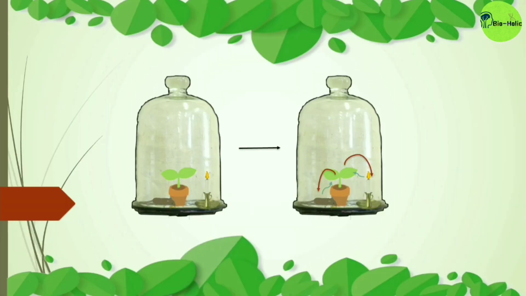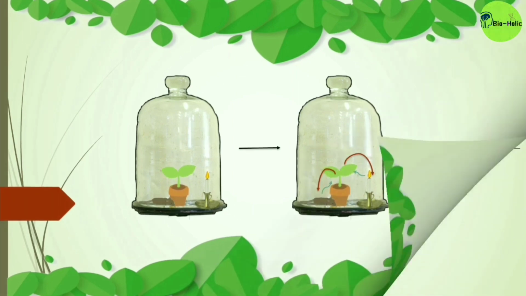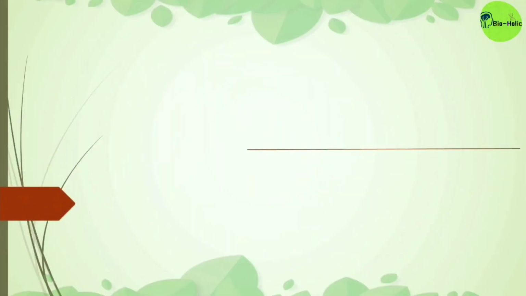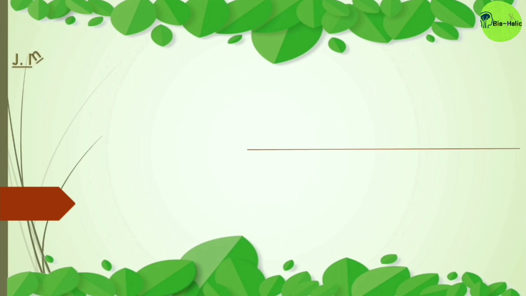So it is now understood from Priestley's experiment that plants take in carbon dioxide from the exhaled air and release oxygen. Now moving to the next experiment by J. Ingenhousz.